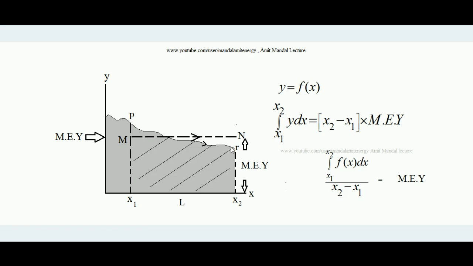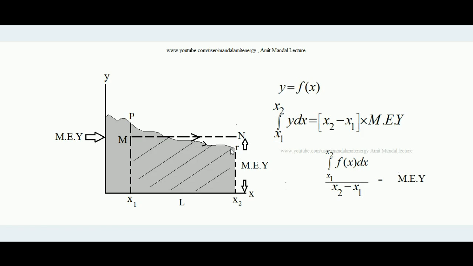Now, if we want to find the area under this curve between the 2 points on the x-axis, x2 and x1, what do we have to do? We have to perform the integration between these two limits. It is very simple to find the area between these 2 points x2 and x1 below this curve. We have to do the integral of y dx from x1 to x2, and that is the area under this curve.